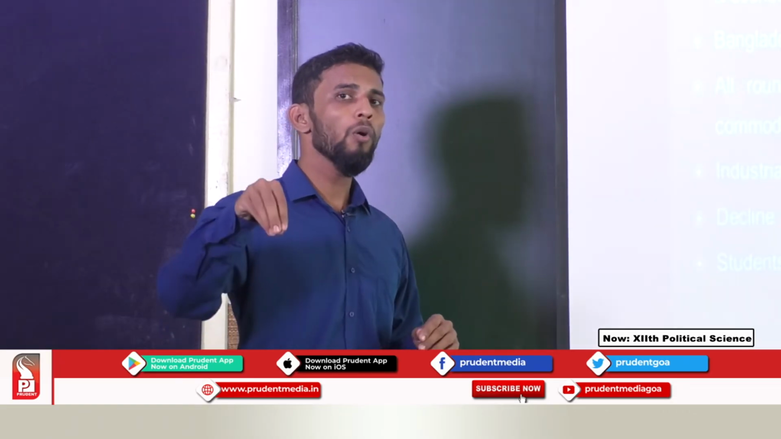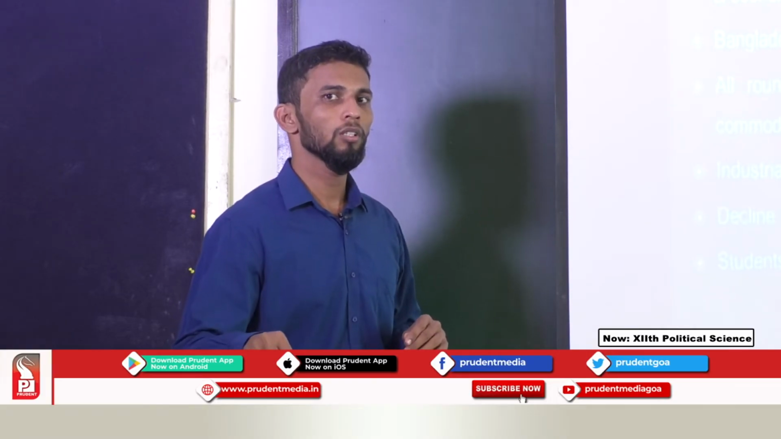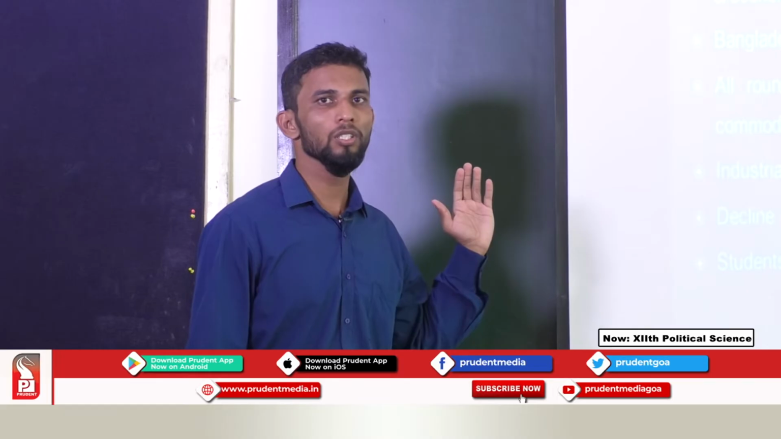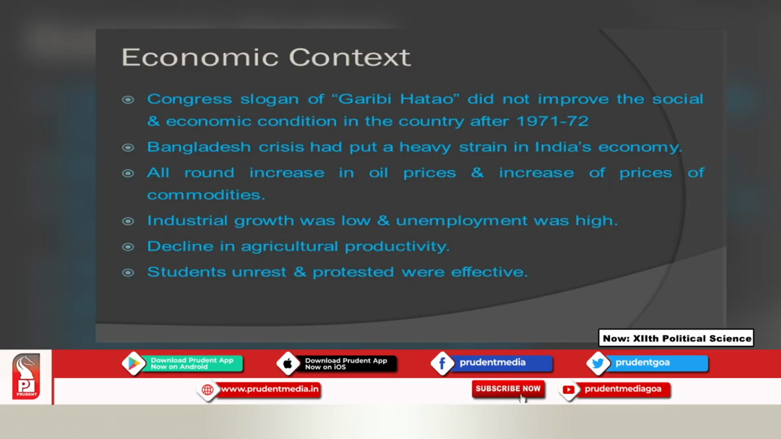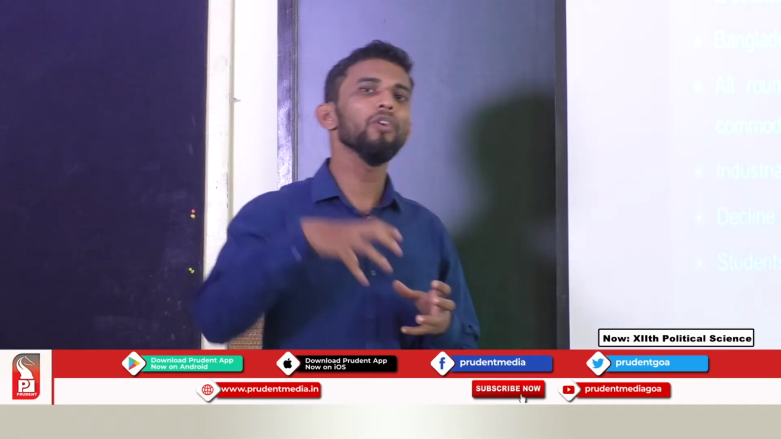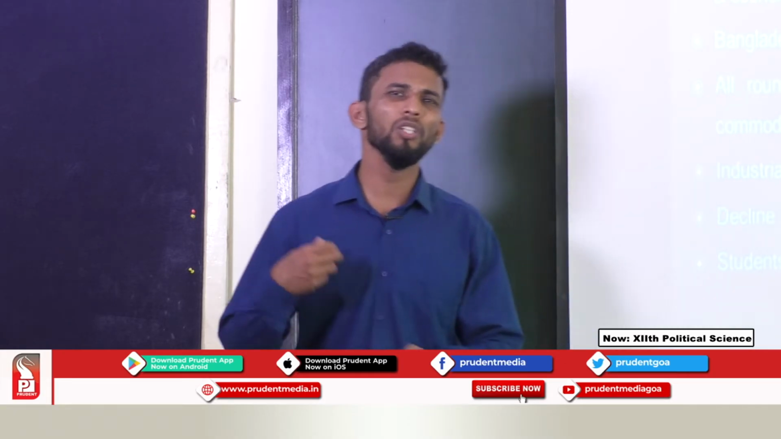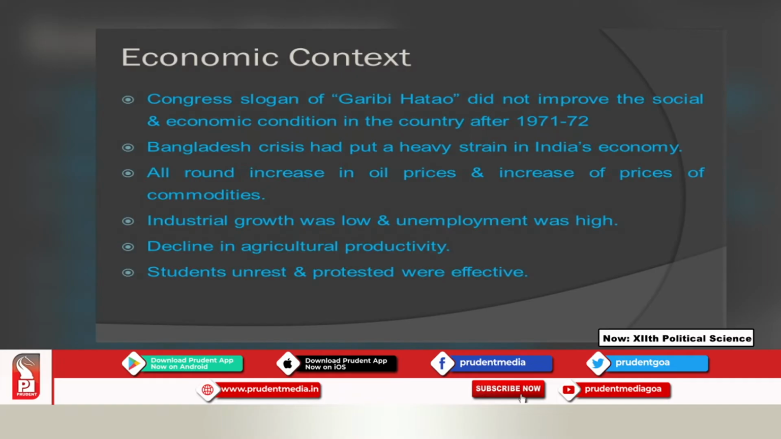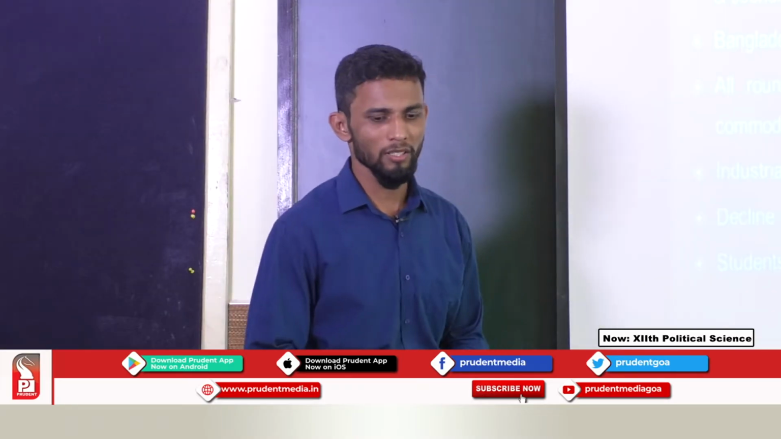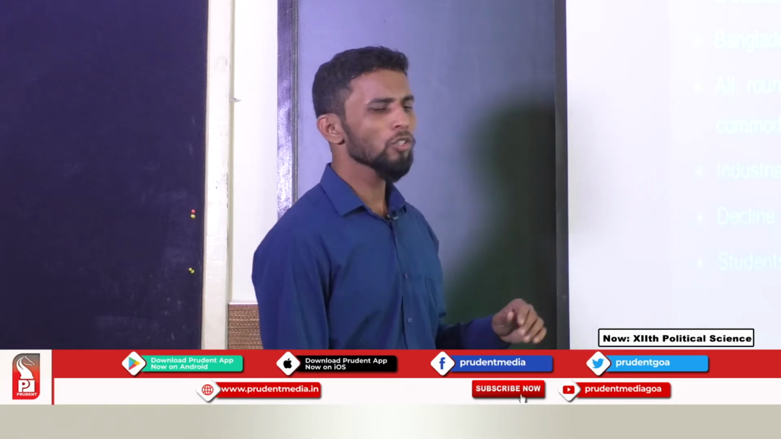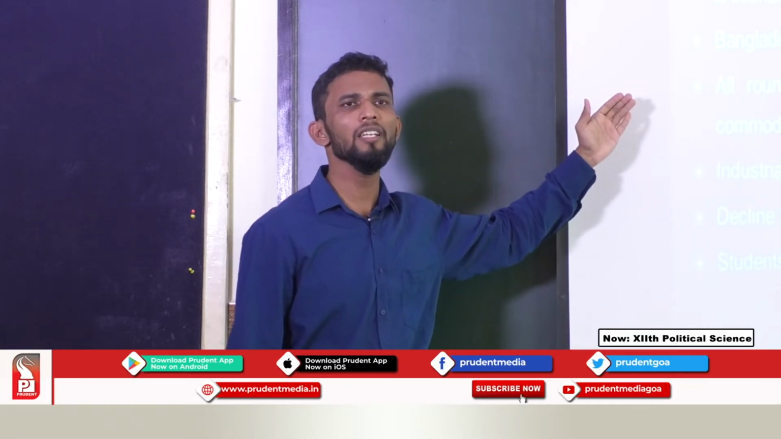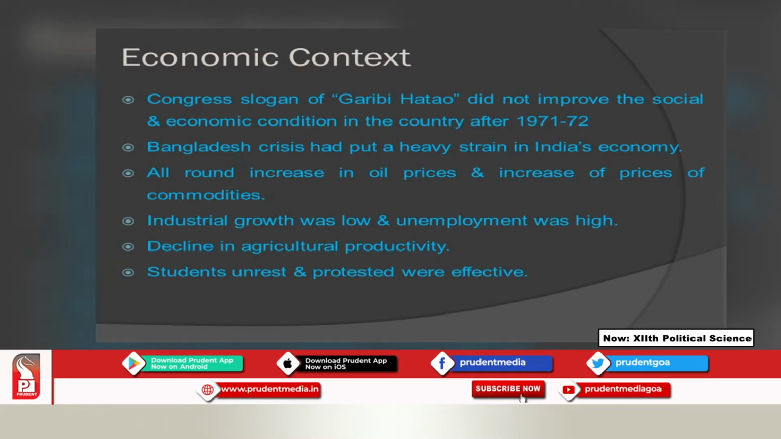Then another very important part of this emergency situation was that student unrest and protests were effective. The student protest movements were very effective during this phase. Students from different regions of the country started protesting against the government because of corruption, unemployment, and the rise in oil prices and the prices of all commodities, and so on. So basically what we have looked at in this slide is the economy of India before the imposition of the emergency.